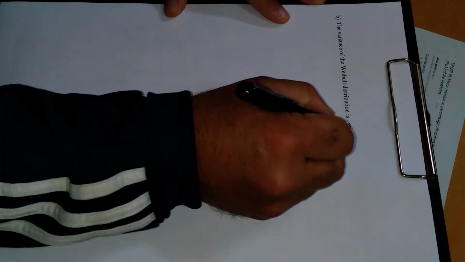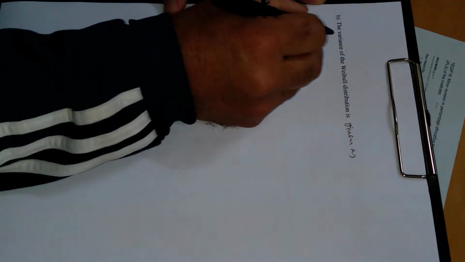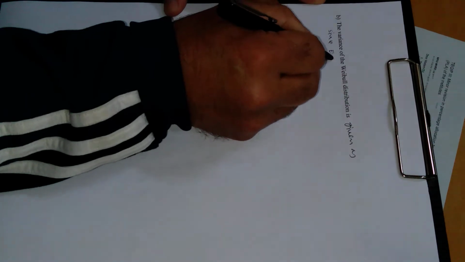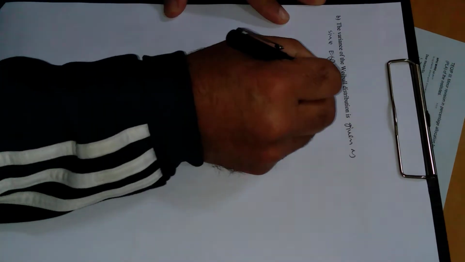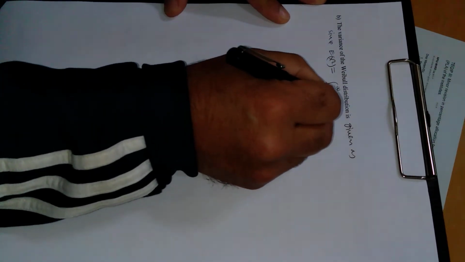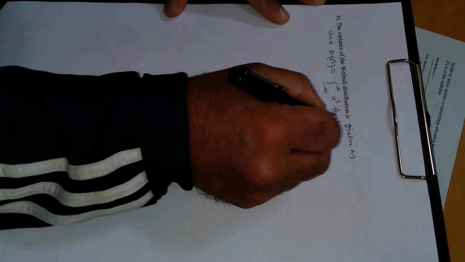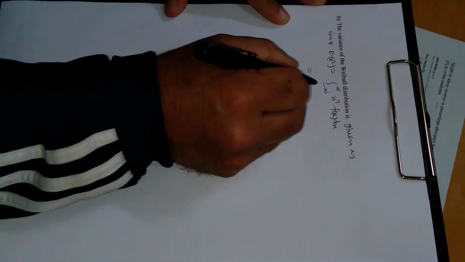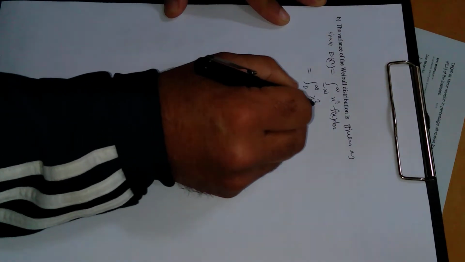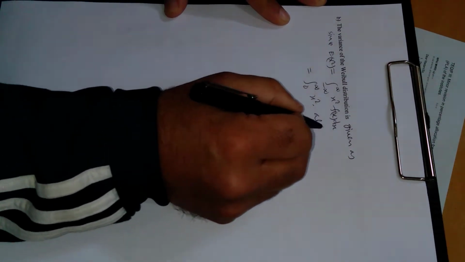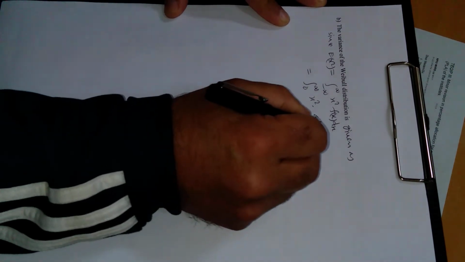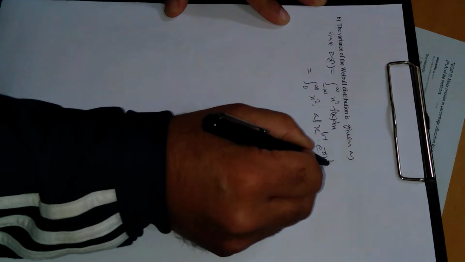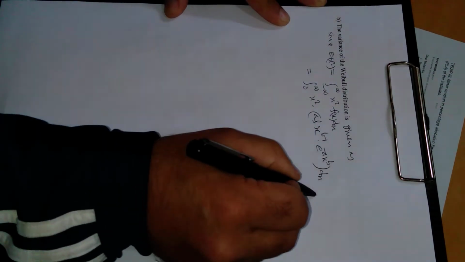Variance of the Weibull distribution is given as, we need E of x square, since E of x square will be the integral from minus infinity to infinity of x square f of x dx. Because of the given density function, this will reduce to only 0 to infinity of x square. Substitute the value of f of x, so this is a b x raised to power b minus 1 into e raised to power minus a x raised to power b with respect to x.